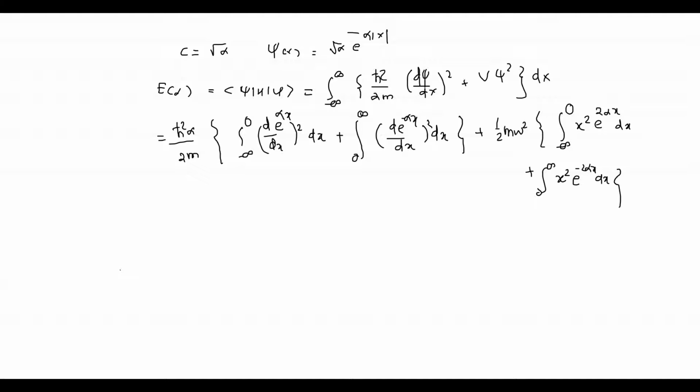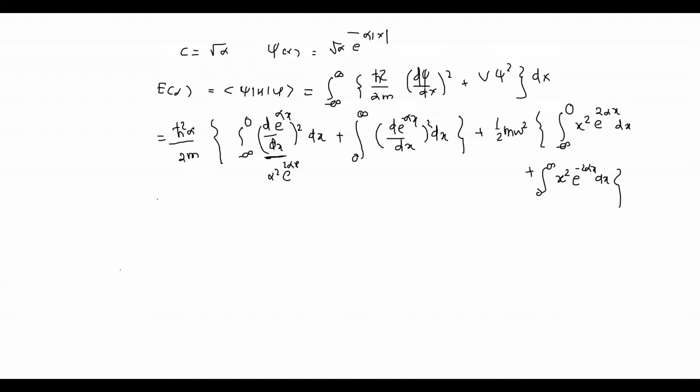So here what I can do is find this derivative. It will be alpha e raised to alpha x and then its square, so it will become alpha square e raised to 2 alpha x. Now I can just substitute x is equal to minus x, then this dx will become minus dx, and this e raised to 2 alpha x term will become e raised to minus 2 alpha x.